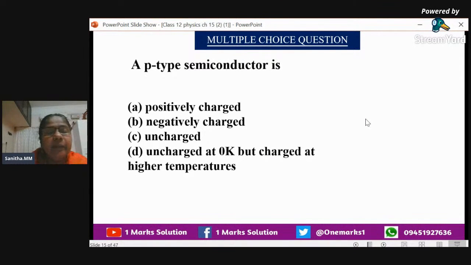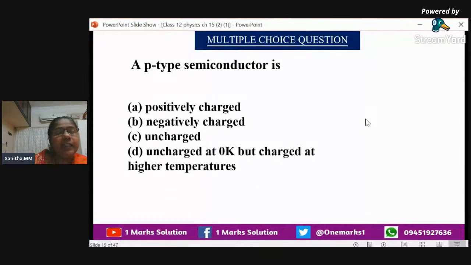How will you get p-type semiconductor? When we are adding an impurity, we will get p-type and n-type semiconductor. For example, if you are adding a trivalent impurity, that is boron, it creates a hole. That means they will accept electrons from the host atoms. So they will get more electrons, and they will get negative charge, isn't it?